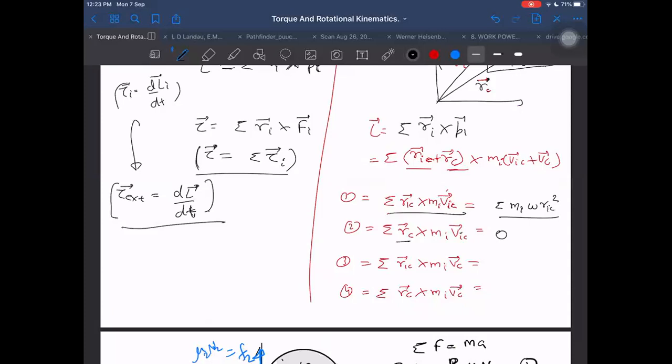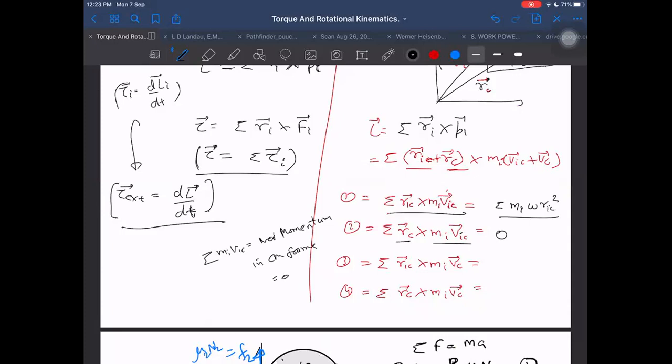Because it is a zero momentum frame, MI VIC will become 0. What does MI VIC represent? MI VIC is net momentum in the center of mass frame, which is definitely the zero momentum frame, so it is 0.